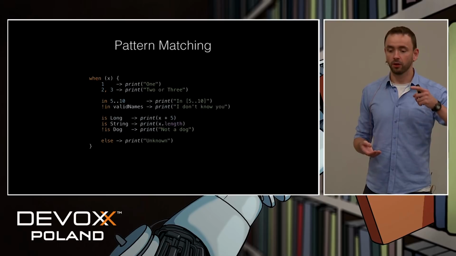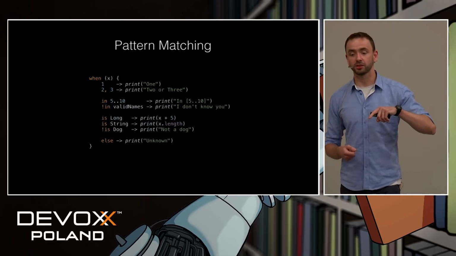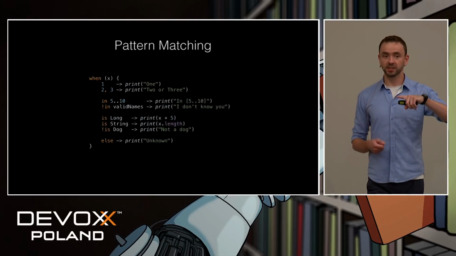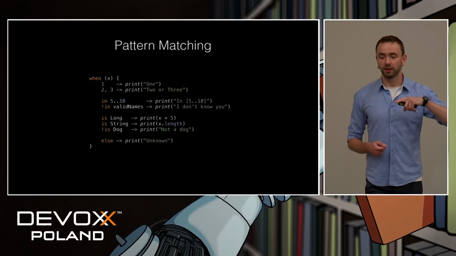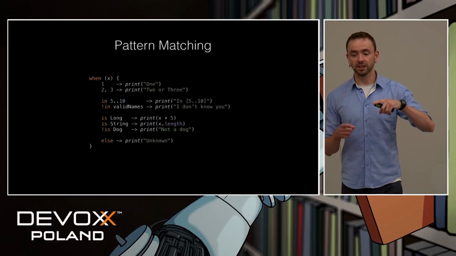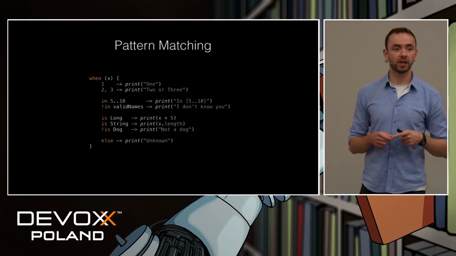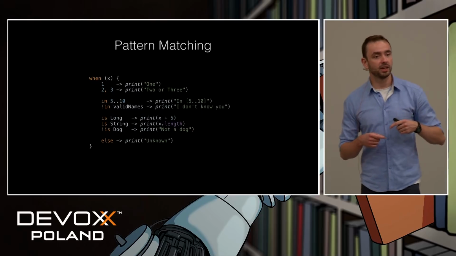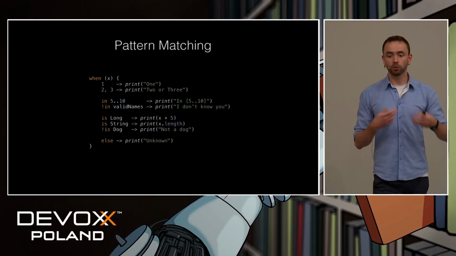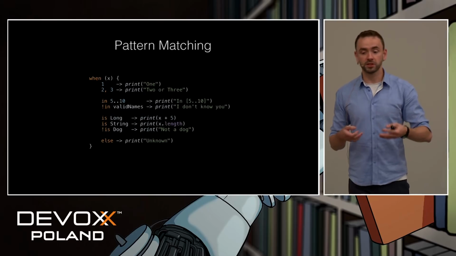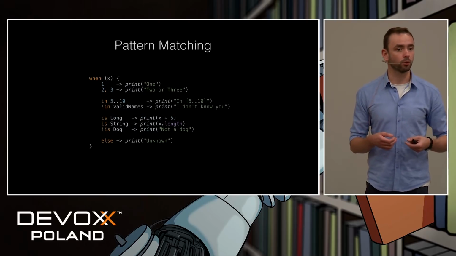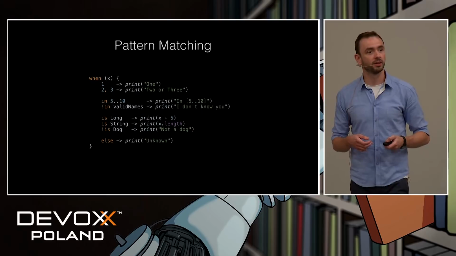And you can also see how smart casts work in here, because in case of type checking, you can see that this x doesn't have to be explicitly cast to the proper type. If it's long, it's already treated as long. Or if it's a string, it's already treated as a string. We don't have to do it explicitly.